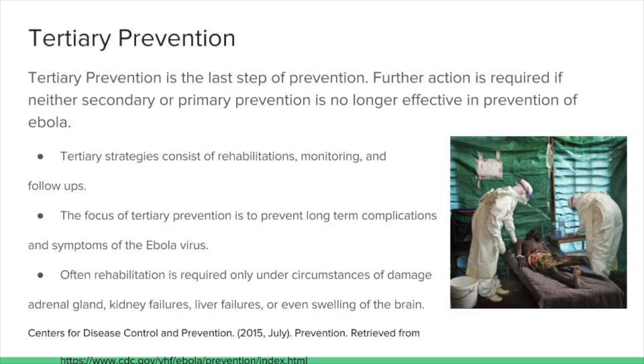Tertiary prevention. Tertiary is actually the last step of prevention. Further action is required if neither primary nor secondary prevention is effective anymore. The tertiary strategy consists of rehab, monitoring, and follow-ups. The focus of tertiary prevention is to prevent long-term complications and symptoms of the Ebola virus. Often rehab is required only under some circumstances, such as damage to the adrenal gland, kidney failure, liver failure, even swelling of the brain.